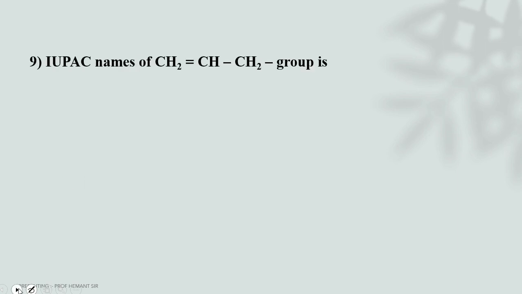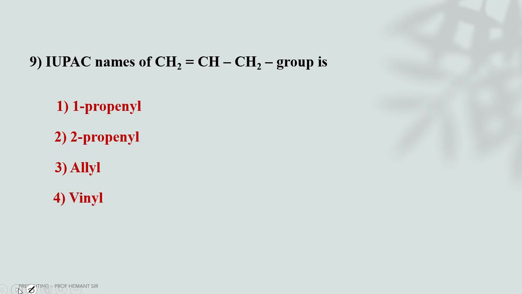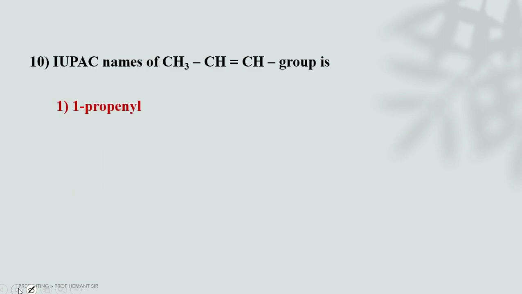IUPAC name of this group is. Based on what you just saw, you can give the answer. That is 2-propenyl. The IUPAC name of this group is 1-propenyl. The position of the double bond is 1, hence 1-propenyl.